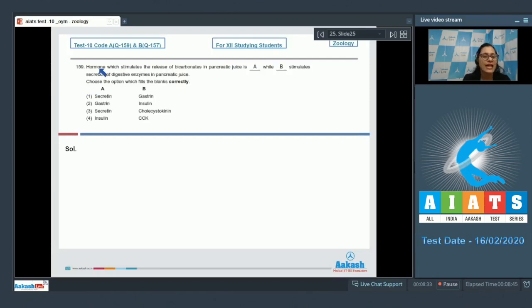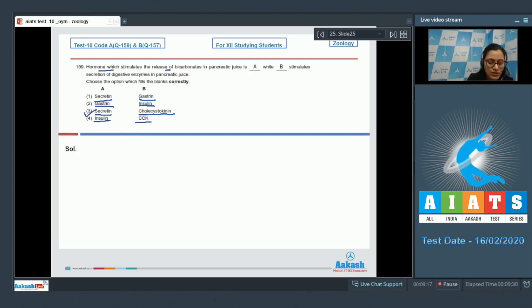Question number 159. The hormone which stimulates the release of bicarbonates in pancreatic juice is A, while B stimulates secretion of digestive enzymes in pancreatic juice. Choose the option which fills the blanks correctly. In column 1, this is A and B, and the very first option given is secretin and gastrin. The second option is gastrin and insulin. The third option is secretin and cholecystokinin, and the fourth option is insulin and CCK. And the correct answer to this question is option number 3.